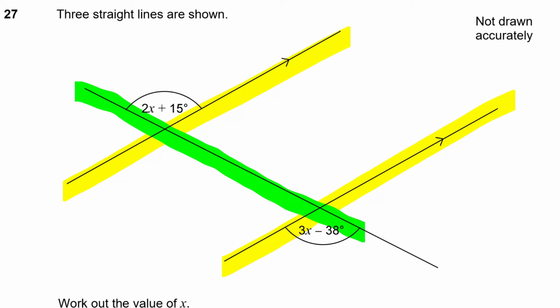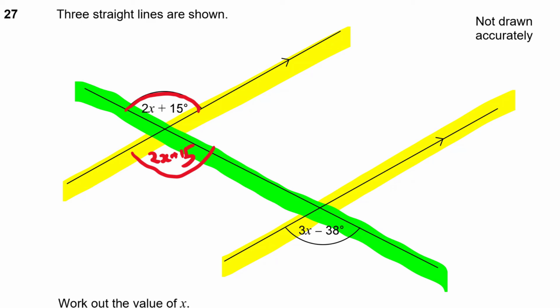And where have we got that situation going on? It forms various angles, and there are relationships between various angles that are formed. Firstly, if you have a think about that angle there, it is vertically opposite this one, which means that those two are equal. So that one must also be 2x plus 15.